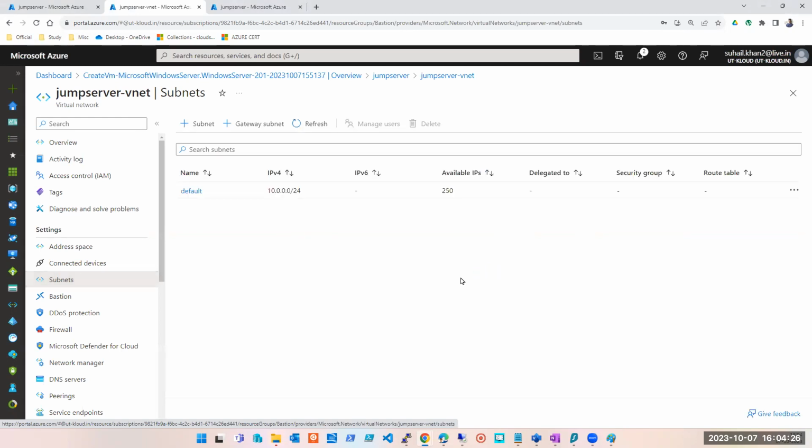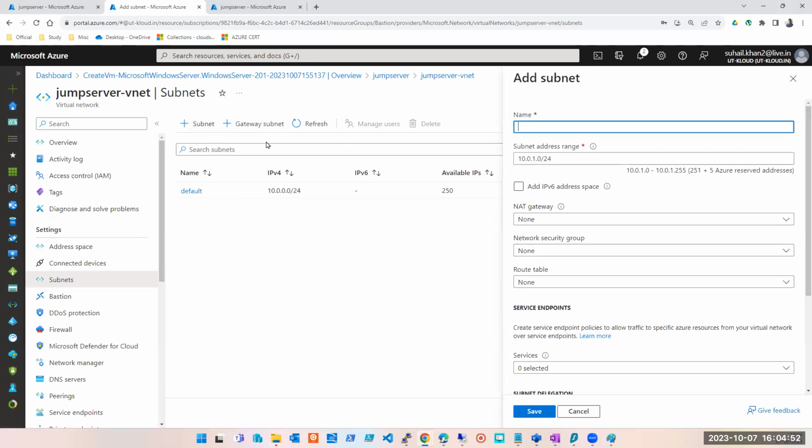How many out of that I'm using? 250. So do I have a scope to create one more subnet? Yes, definitely we do have access to create a subnet, right? So this Bastion subnet, we can create from here and then deploy the Bastion, or we can create a Bastion subnet while deploying Bastion.